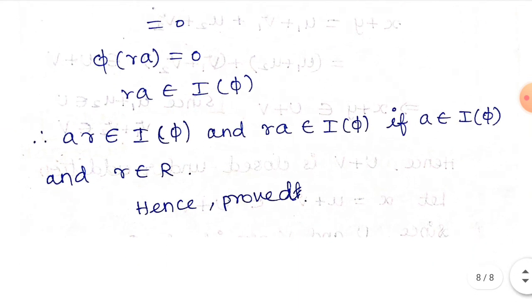So therefore AR belongs to I of phi and RA belongs to I of phi, if we have the condition A belongs to I of phi and R belongs to R. So this is also easily proved.